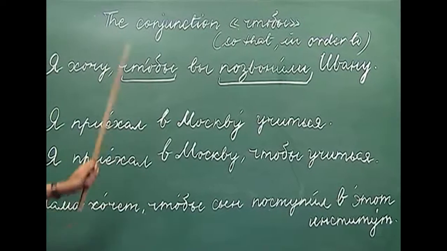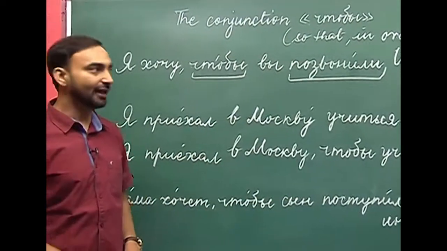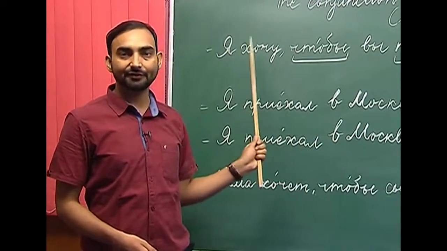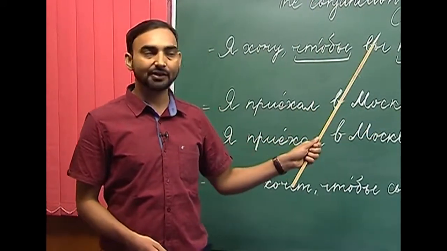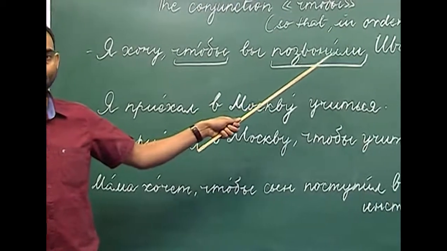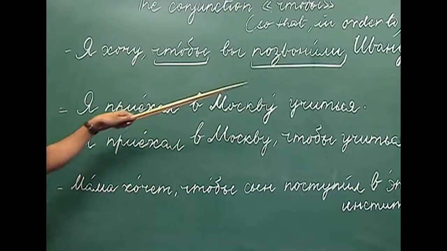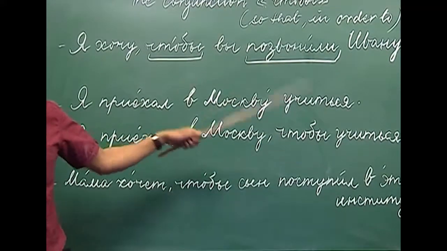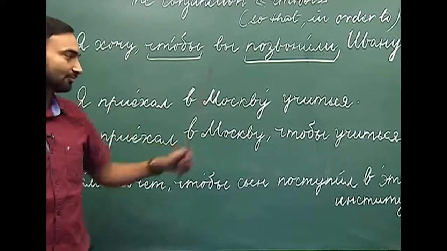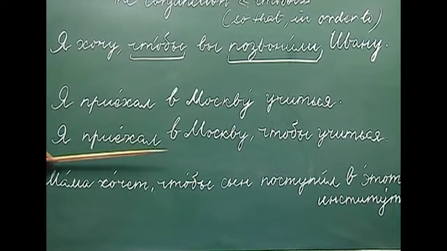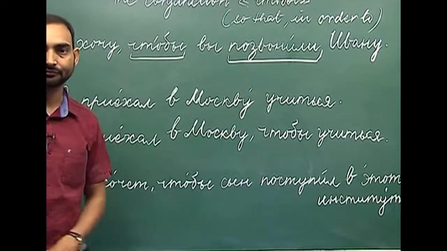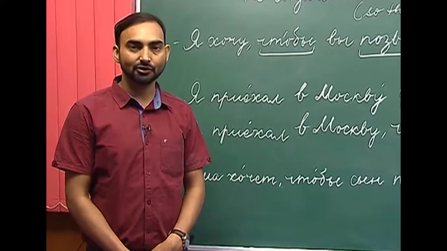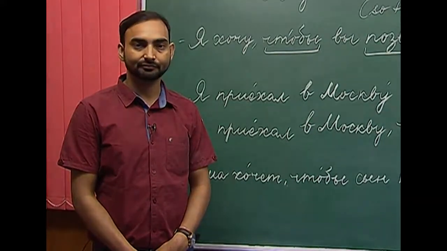So, this is how the conjunction shtobe is used. If there are two subjects, I mean different from each other in the principal and the subordinate clause, we use the verb in the past tense in the subordinate clause, and if the subjects are the same in the principal as well as in the subordinate clause, we use the verb in the infinitive form, like we have used here, ya priechal v Moskvu shtoby uchitsa. So, this is about the conjunction shtoby, which means in order to or so that.